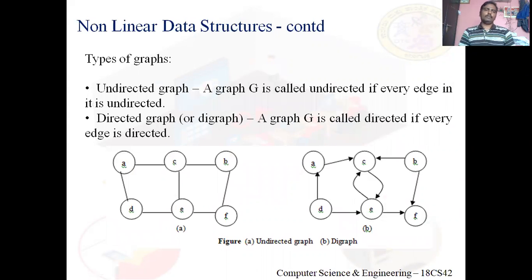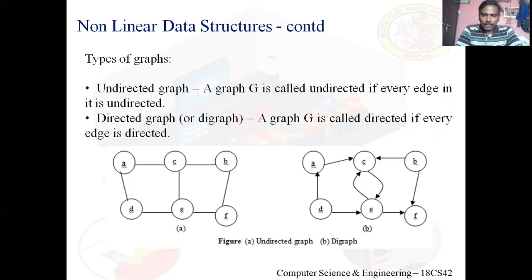So types of graphs. Now coming to types of graphs, look at the first graph. Suppose I say there is an edge C to B, I can even say there is an edge from B to C. In the first graph, there is an edge from D to E as well as E to D. Means there is no directed edge. All edges in the first graph are undirected. Such a graph I will call an undirected graph.